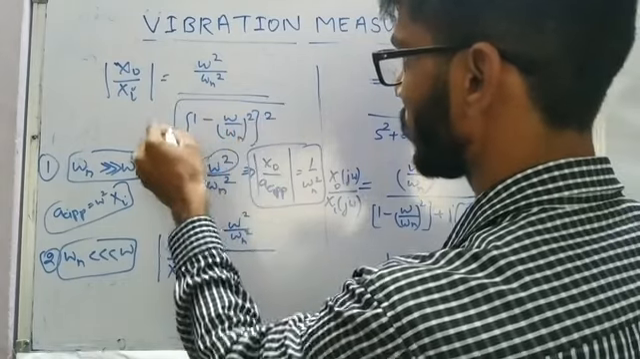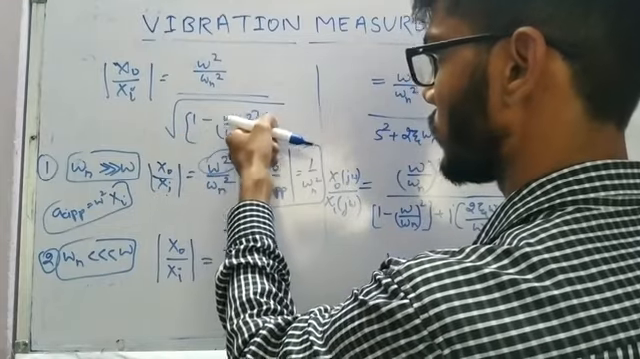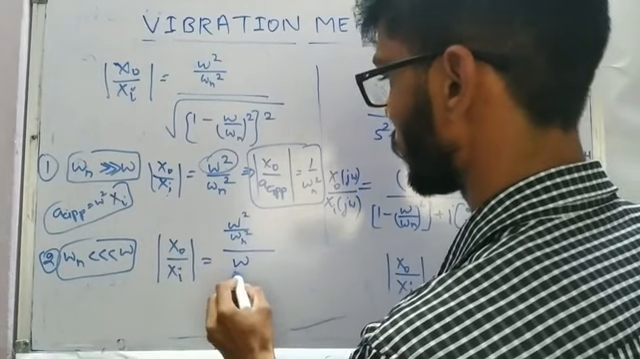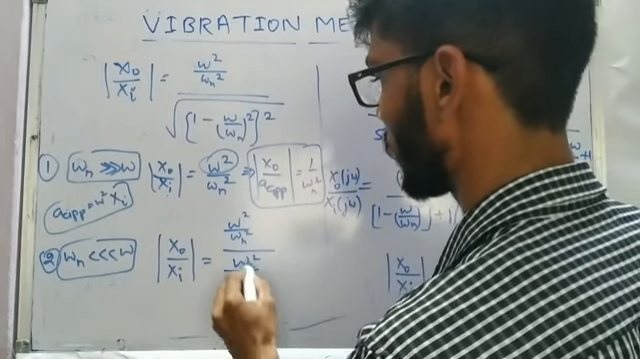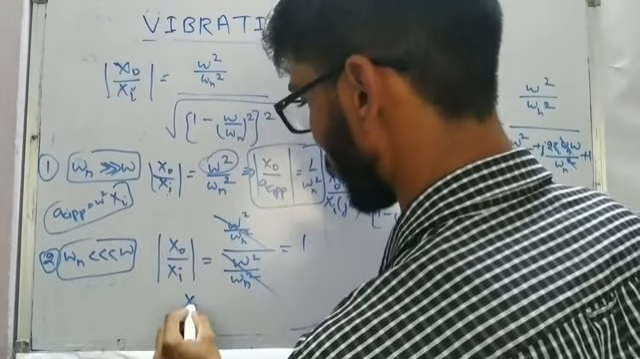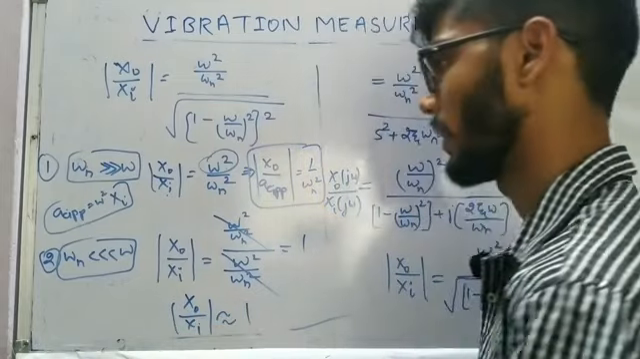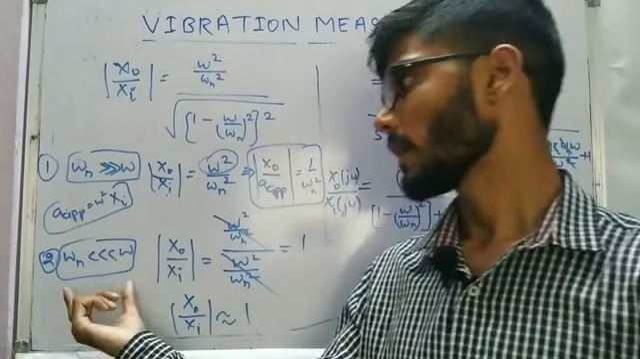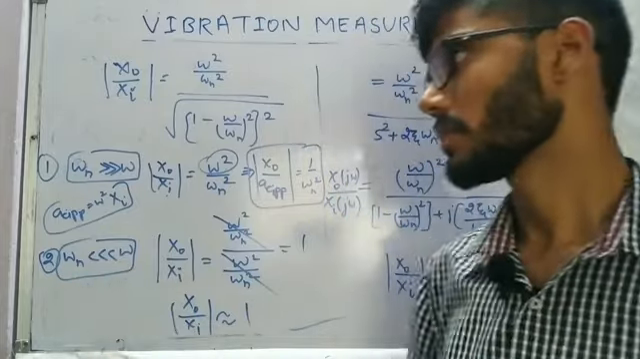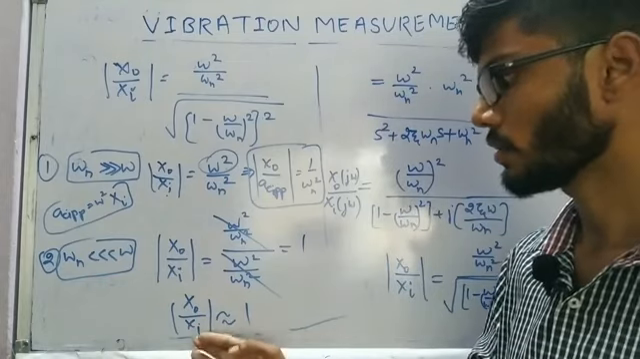We had something like this, no? So 1 minus omega by omega n, so minus square will be plus, so the square root of that is again going to be plus 1. So omega square divided by omega n square, this and this get cancelled, so we will get 1. So x naught by xi, the magnitude, is going to be 1. So if we have the natural frequency of oscillation much lower than the frequency on which we wish to get the measurement, we are going to get x naught by xi as 1.